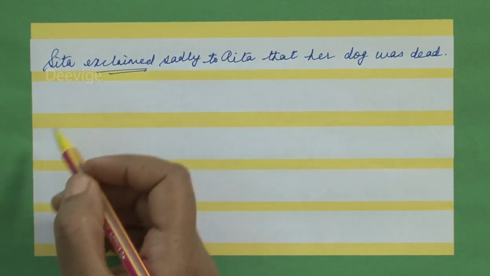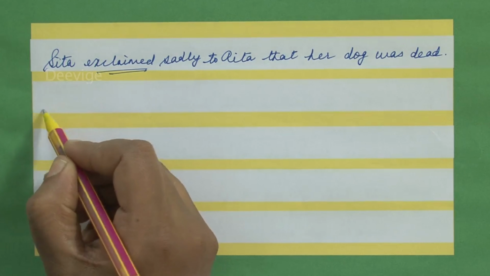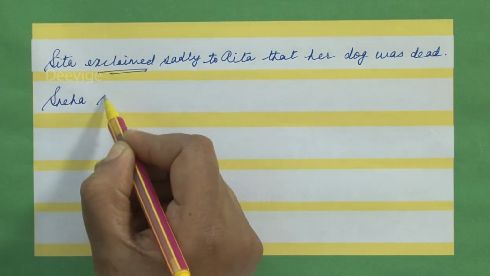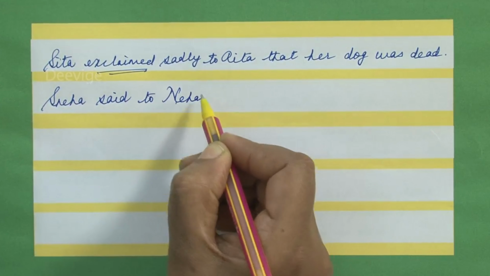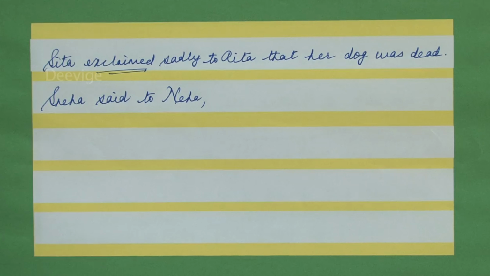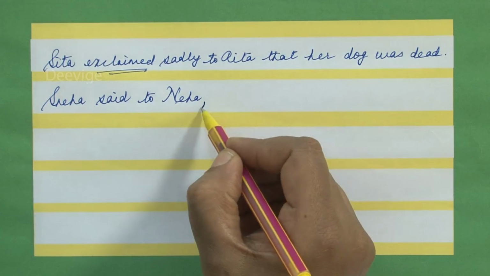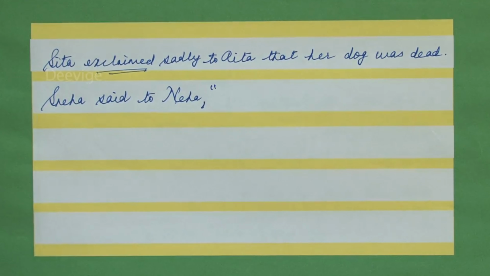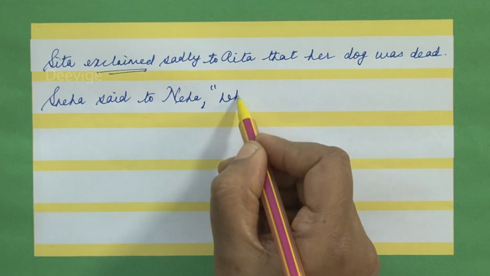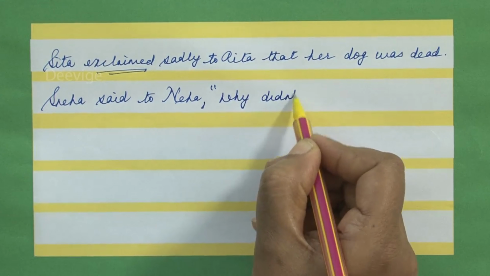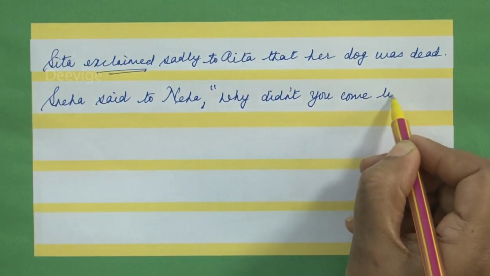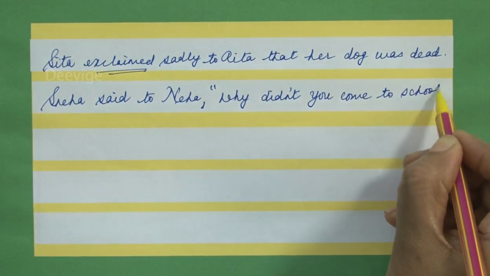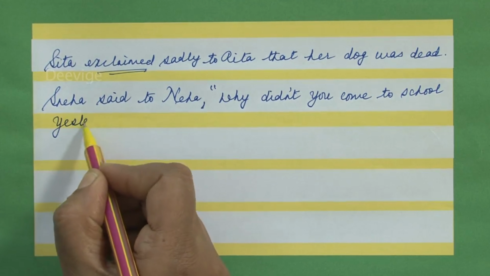Now let's go to one more example. Sneha said to Neha, open inverted commas, why didn't you come to school yesterday?